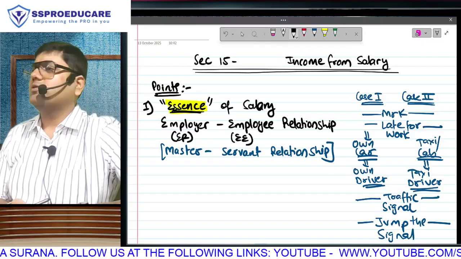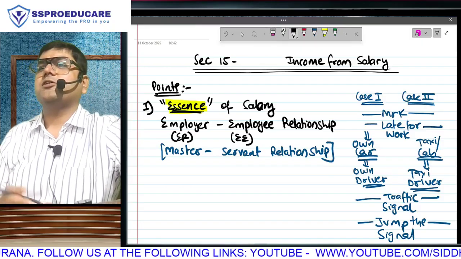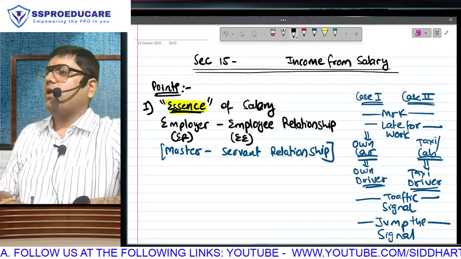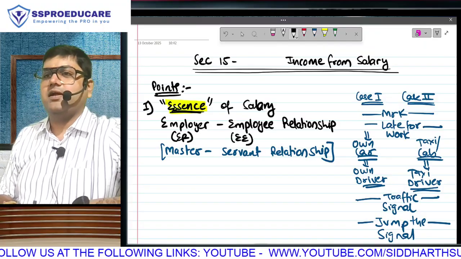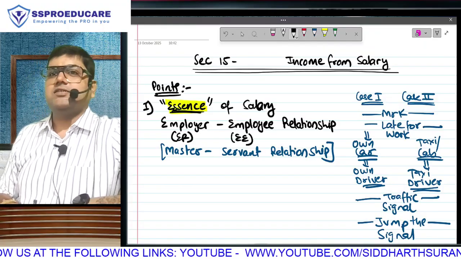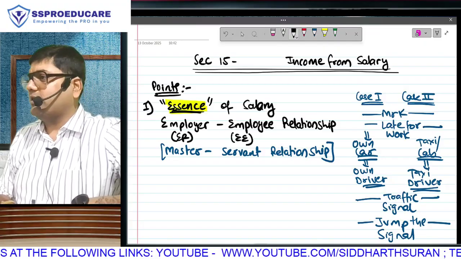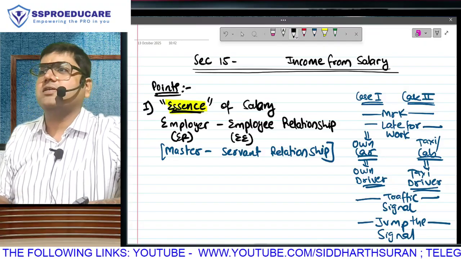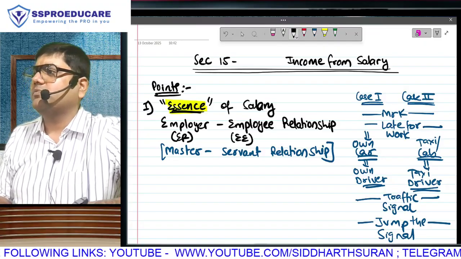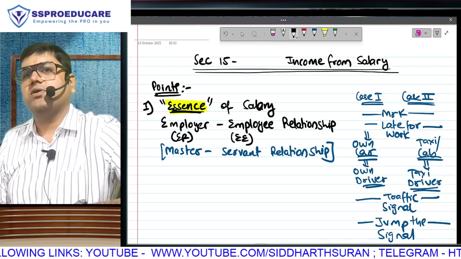Master-servant relationship is also another way of calling it employer-employee relationship. But the point is only this much: employer-employee relationship sounds a bit respectful, and calling someone servant in today's day and time when everyone is so sensitive, you can't make fun of anyone about anything, and therefore try to avoid using this second term, master-servant relationship. They mean the same thing, it only sounds good.